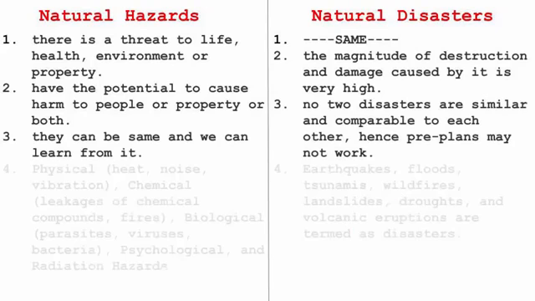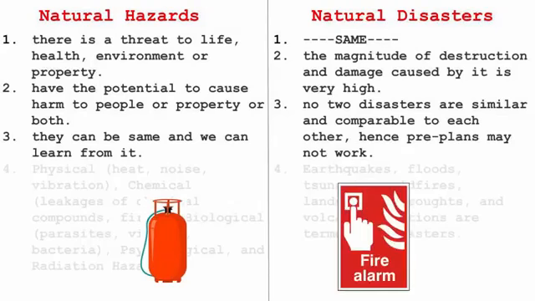Natural hazards can be the same, and we can learn from them. Let's take an example of a gas leak. If there was a gas leak last year, we can control it by implementing a particular system or procedure to stop it so that it doesn't occur next time.